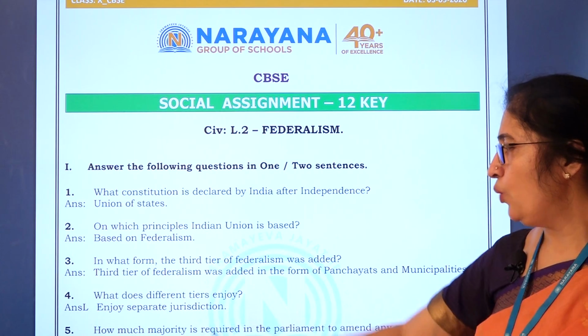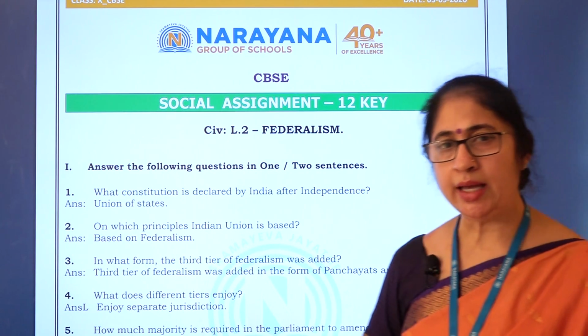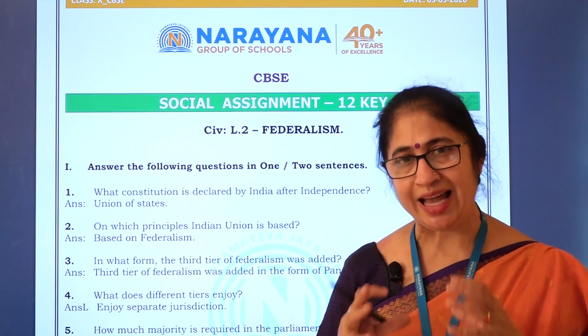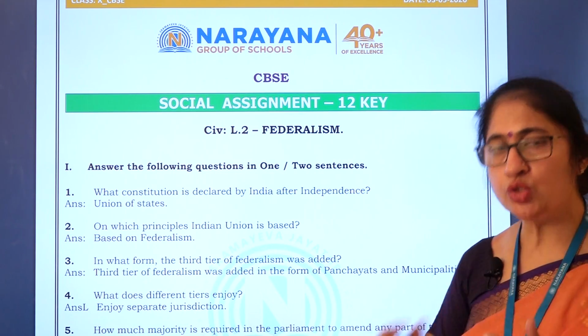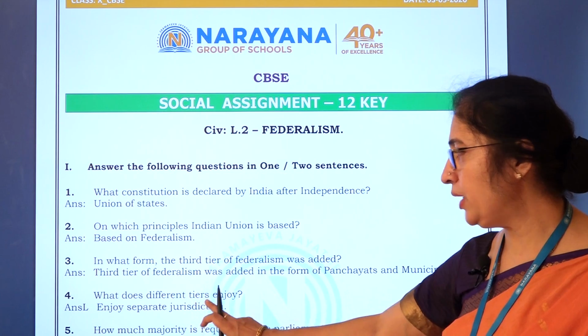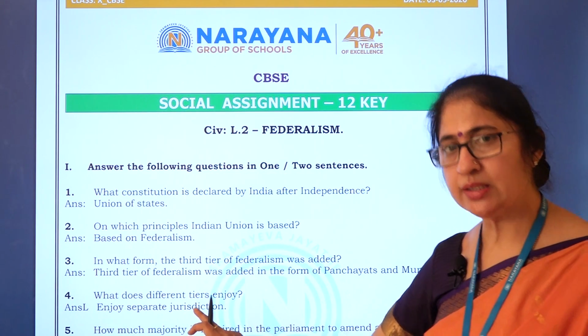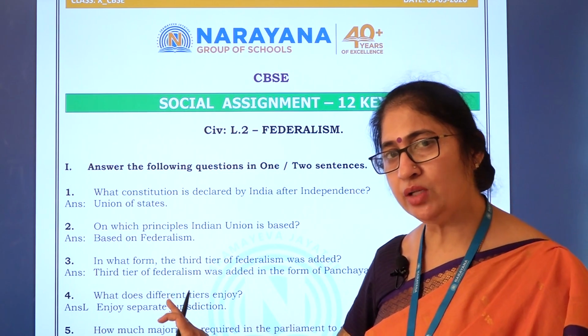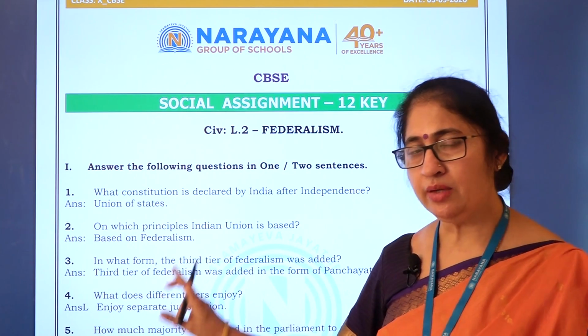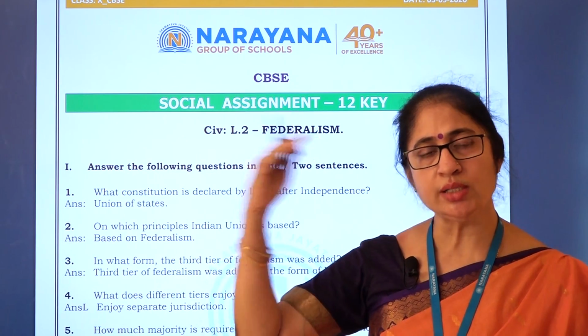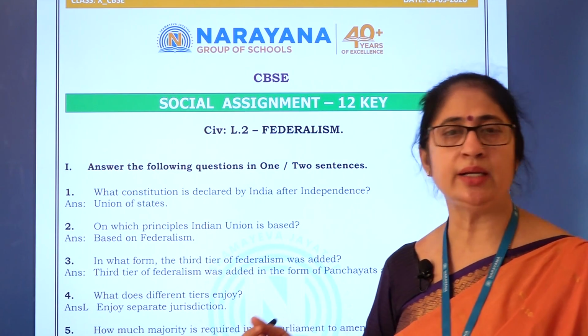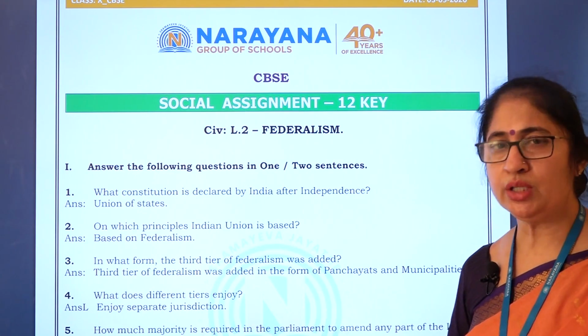Next question. What do different tiers enjoy? Different tiers enjoy separate jurisdiction. So what do we mean here by tiers? Tiers means different levels of the government. Different levels of the government in a federation mean the union government or central government, and the state government or provincial government.